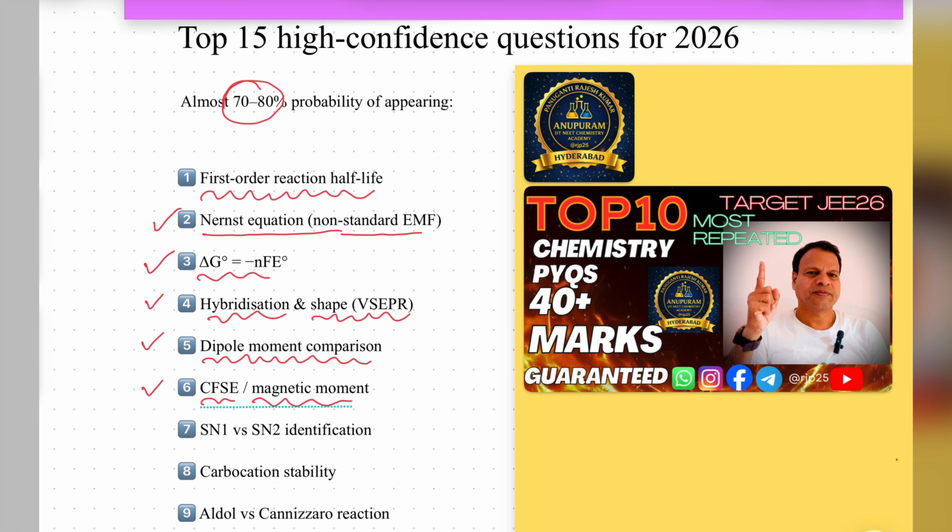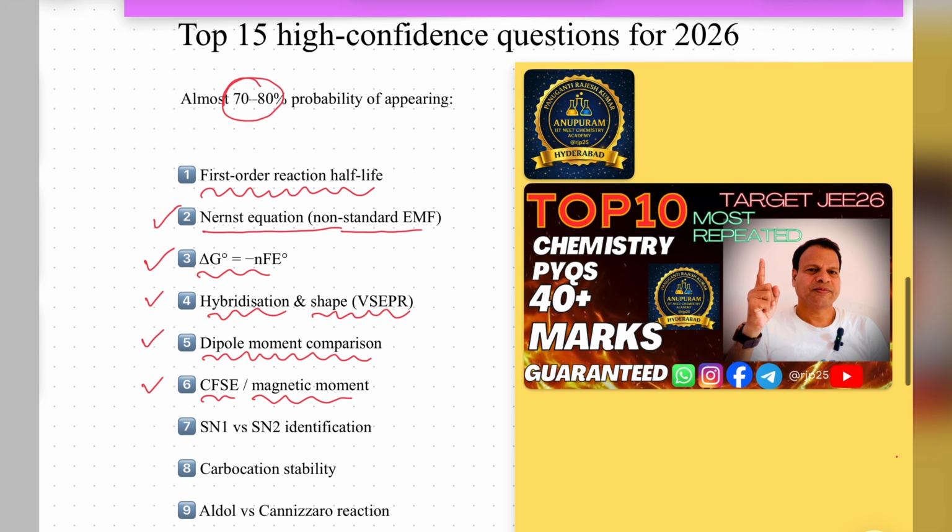Sometimes based on the CFSE values we need to find whether it is octahedral or square planar, and we need to calculate the CFSE values, or sometimes they ask the magnetic value. Clear? Don't forget this. This is a most important repeated question for so many years.